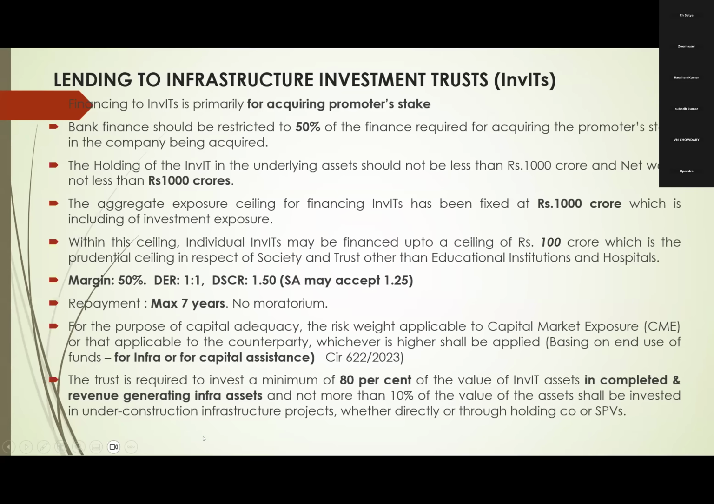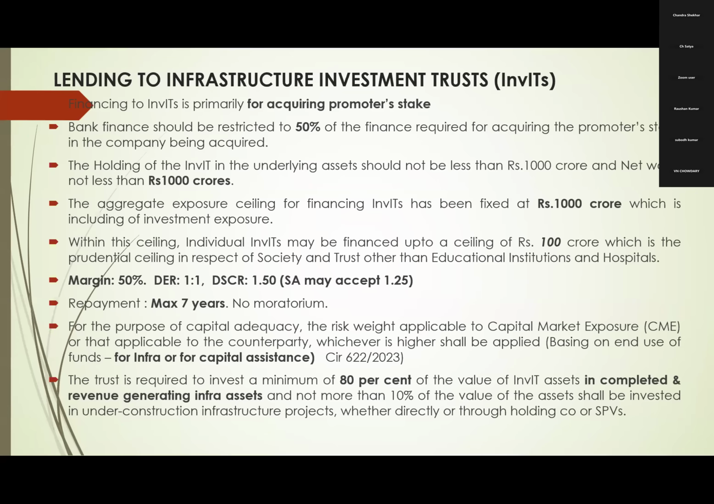So in the earlier example, they need 500 crores for taking a stake in the power project. We will sanction a maximum of 50% of that, meaning only up to 250 crores we will finance. It's only an example, because again, we cannot give more than 100 crores to this InvIT, right? And the next one, the holding of the InvIT in the underlying assets should not be less than 1,000 crores and the net worth of the company should be 1,000 crores. That means if the InvIT has just started and is not having its own funds, then we cannot finance.